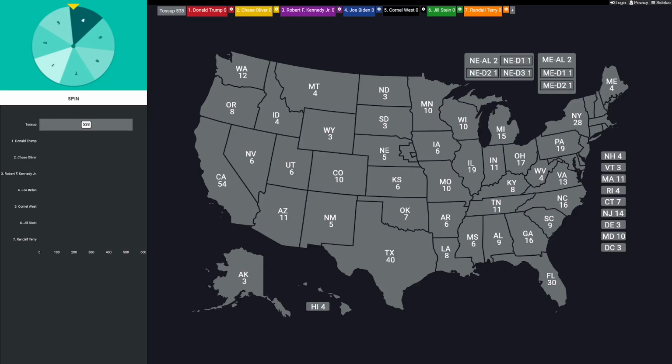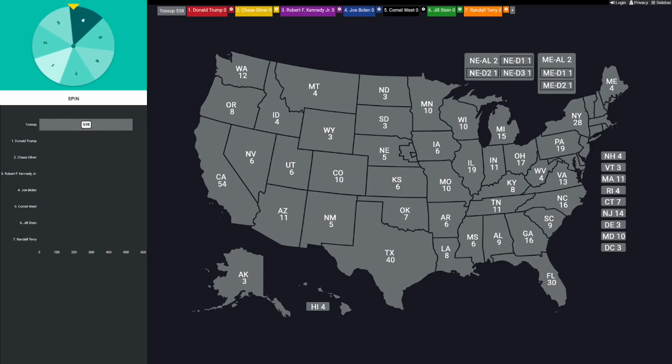But if you've never seen this before, the quick background is we use the Google spinner. We've got numbers 1 through 7, and we're going to spin for each state. Whoever's number it lands on, it gets those electoral votes. The order I fill out the states is going to be the same way I've done it since well over a year ago. It's a little random, but I'm going to keep it consistent.